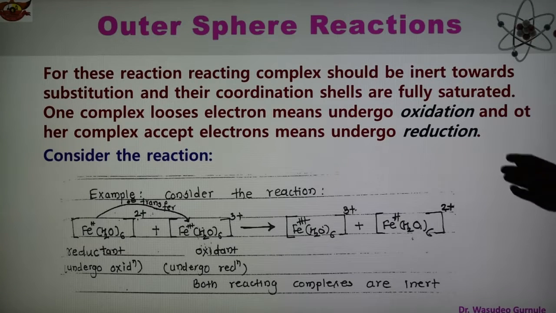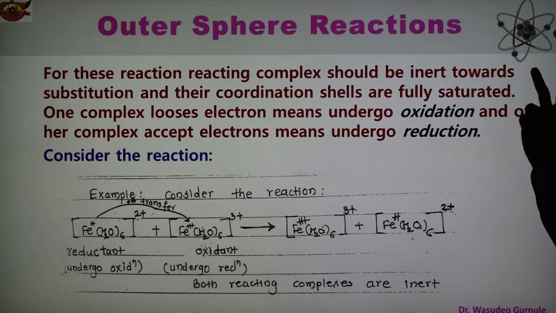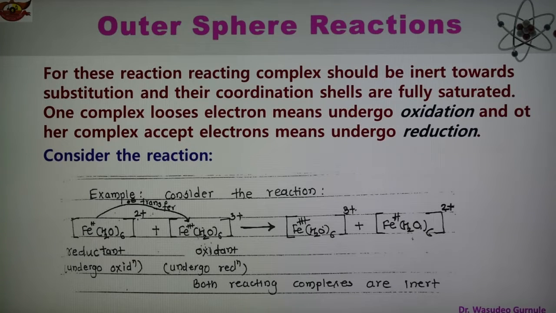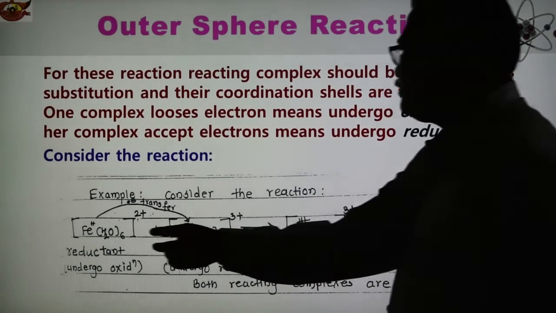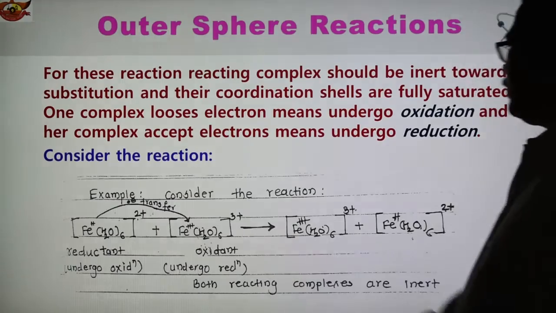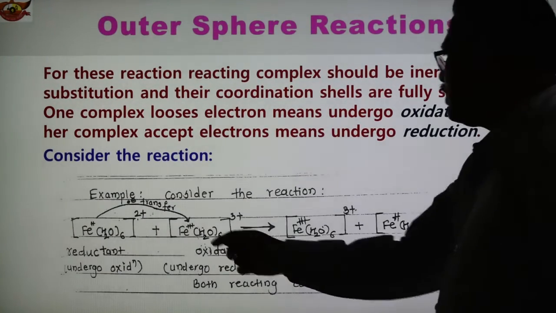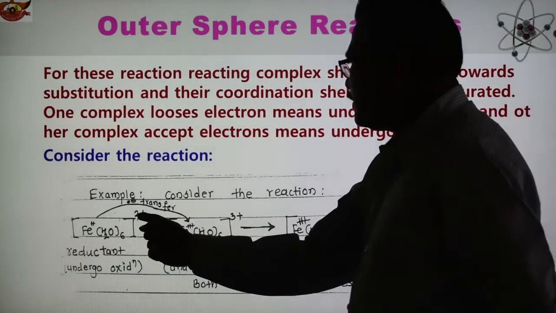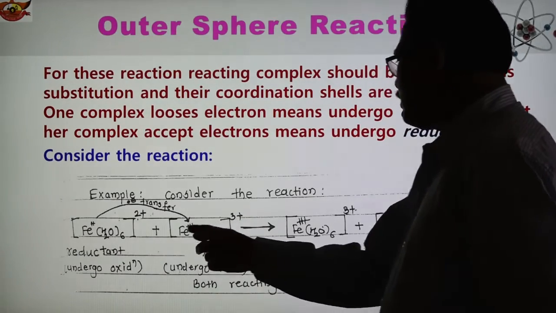So in short we can say oxidation and reduction, two terms are there. The species which loses the electron undergoes oxidation, the species which accepts electron undergoes reduction. So an example is given here. Consider this reaction. This is Fe(H2O)6 2+, this is Fe(H2O)6 3+. Water is a neutral ligand and therefore the charge present here is 2+ of Fe, 3+ is of Fe.